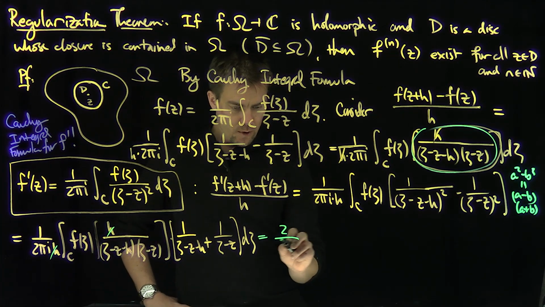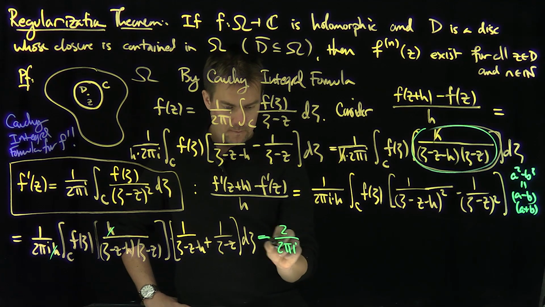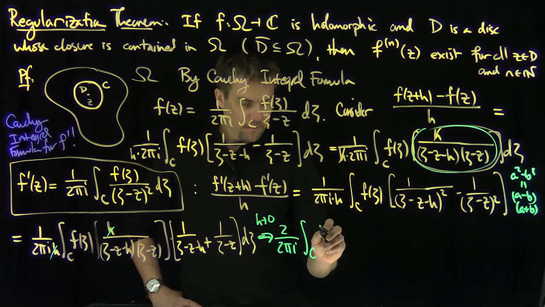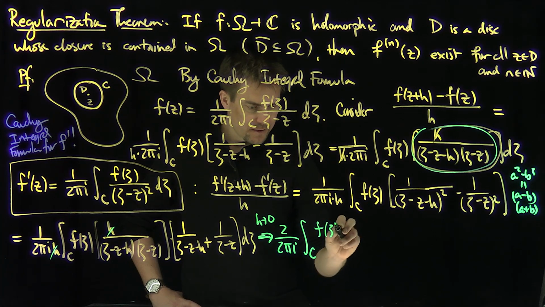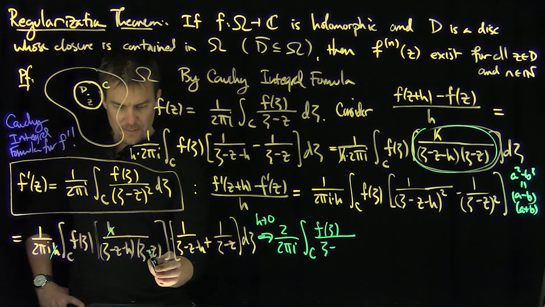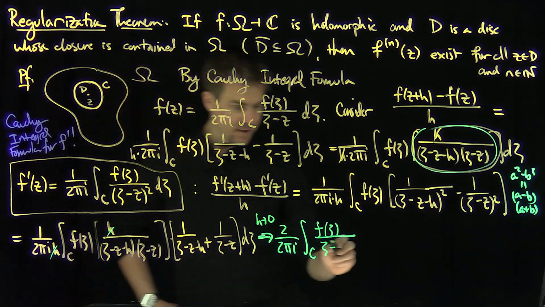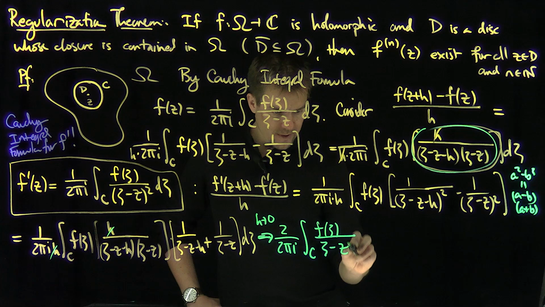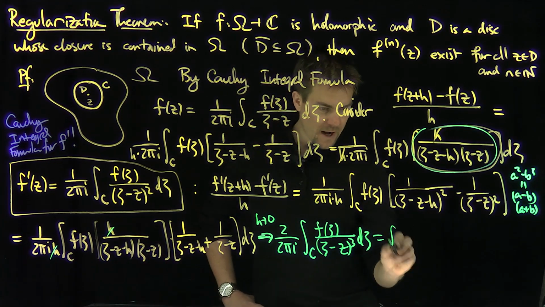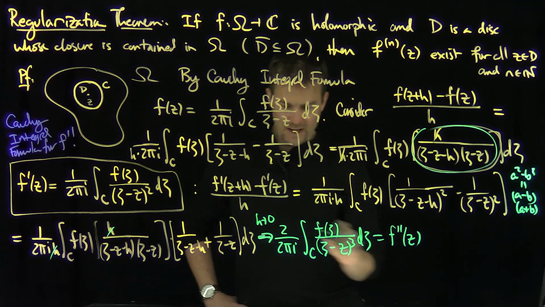It's going to be 2 over 2 pi i, as h goes to 0, the integral over C of f of zeta over zeta minus z to what power now? Over here, there's zeta minus z, and then 2 zeta minus z, so it's going to be zeta minus z cubed, d zeta. Beautiful. So this is a formula for what? For f double prime of z.